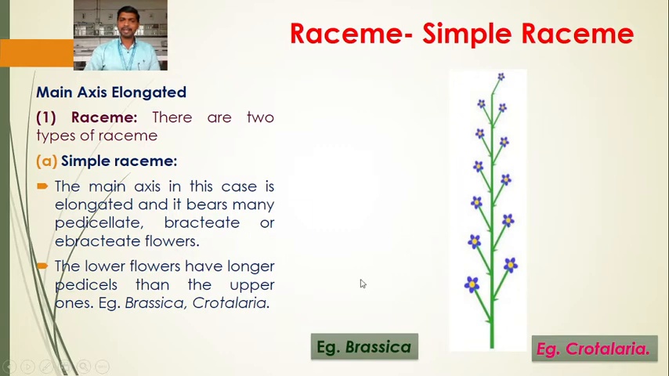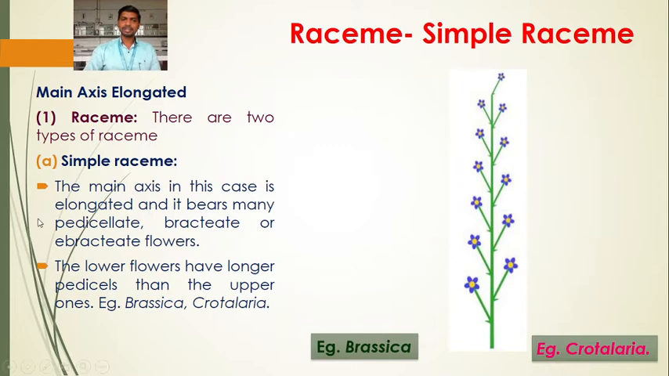Bracteate or ebracteate flower. Here the bract is present. What is a bract? A bract is a leaf-like structure that is present at the axil of the pedicel and peduncle. So this is the axil on which the bract is present, or one can say that the bract is present at the base of the pedicel. So this is the minute leaf-like structure. It is called the bract. If the bract is present, then the flower is bracteate. If it is not present or it is absent, the flower is ebracteate.